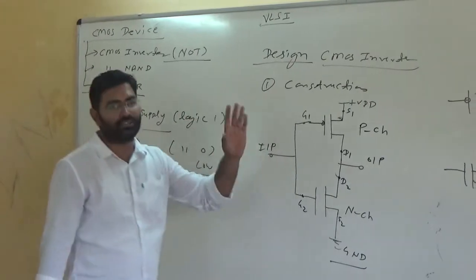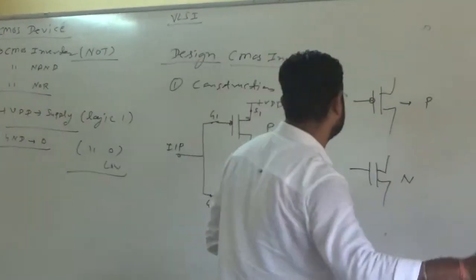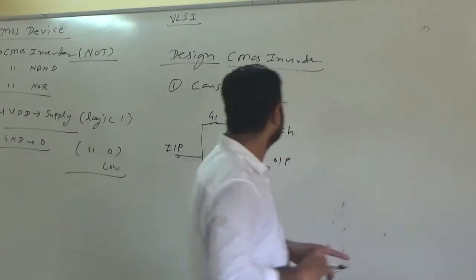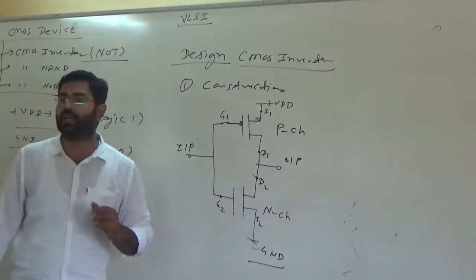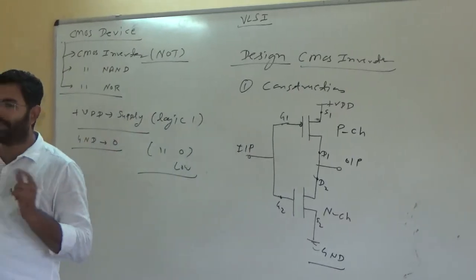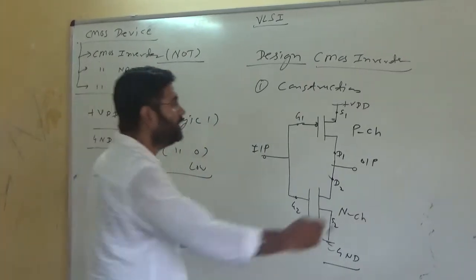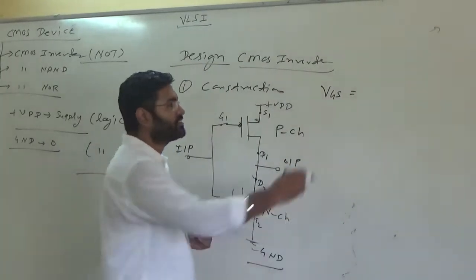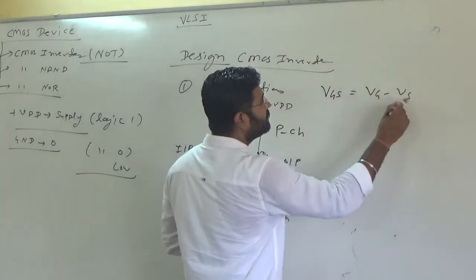Then how does it work? To start any kind of MOSFET, we need the gate to source voltage. This is one of the most important quantities, VGS, and VGS stands for VG minus VS.